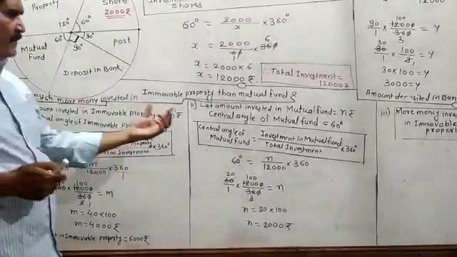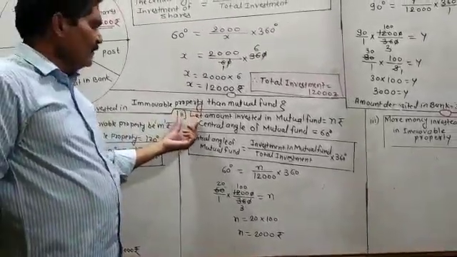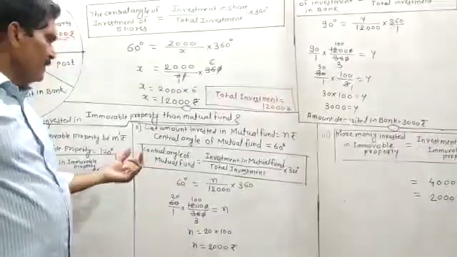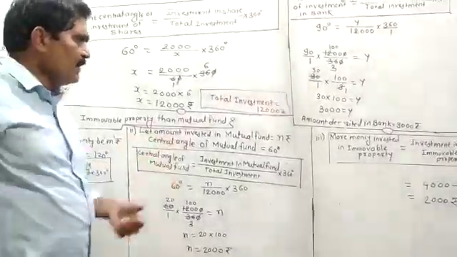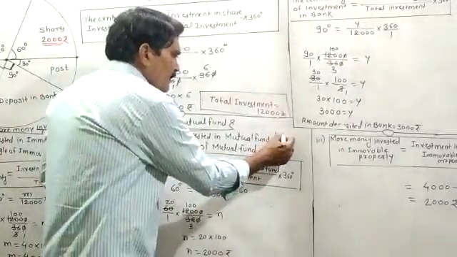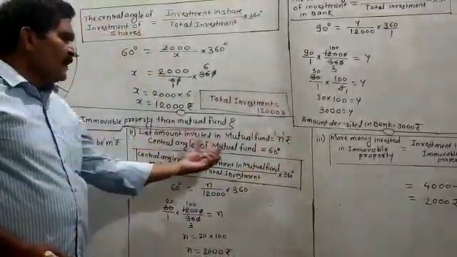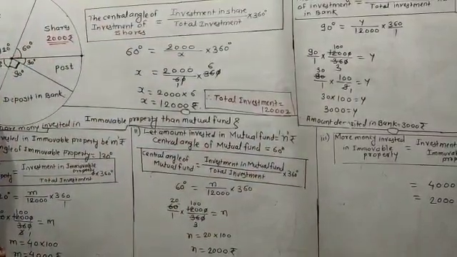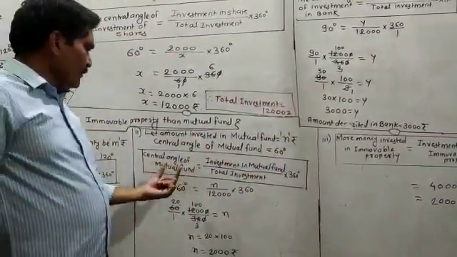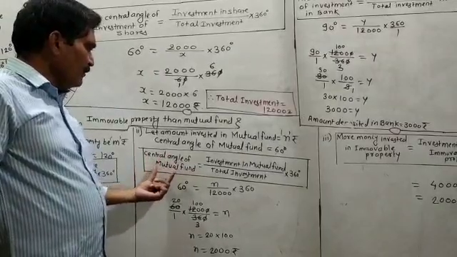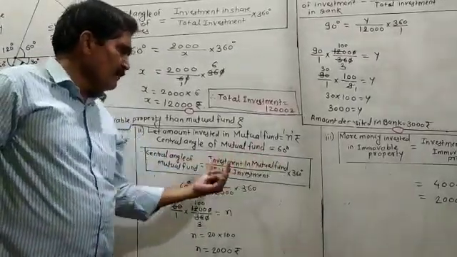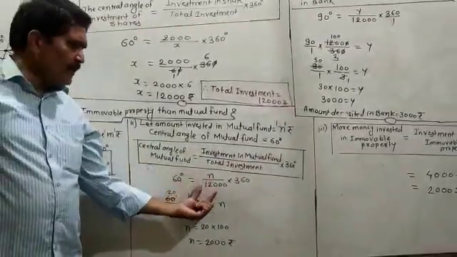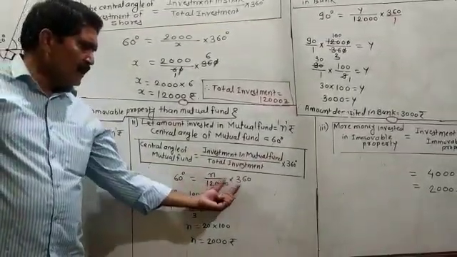Then second part of this question is, you have to find out how much amount invested in the mutual funds. So let the amount invested in the mutual fund be n rupees. Then the central angle of the mutual fund is 60 degree. So according to that you have to say that central angle of the mutual fund is equal to investment in mutual fund upon total investment multiplied by 360. 60 degree is equal to n upon 12000 into 360.